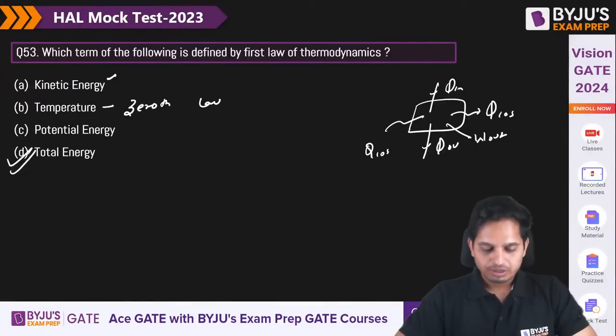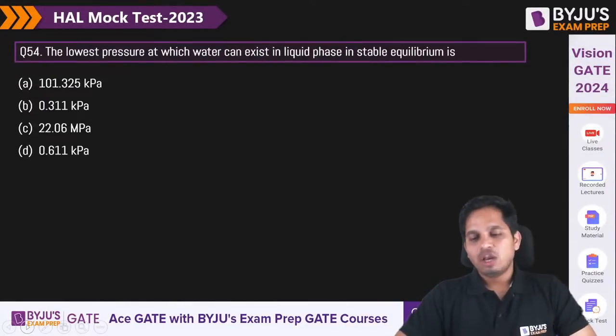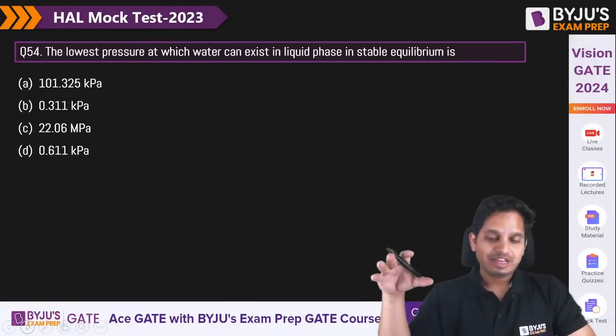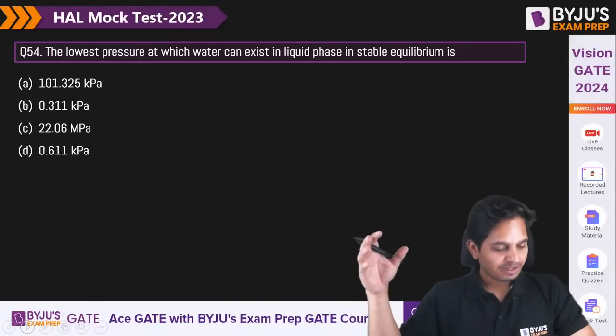Next is the lowest pressure at which water can exist in liquid phase in stable equilibrium. Now this is also something you should know. Quickly tell me.